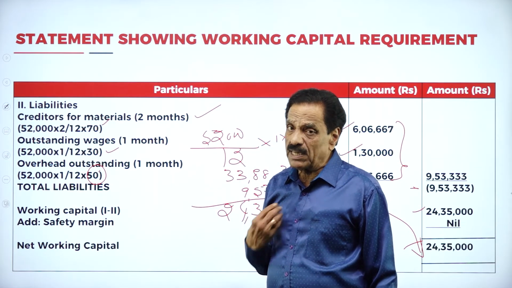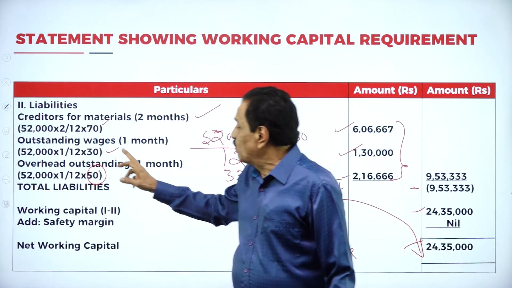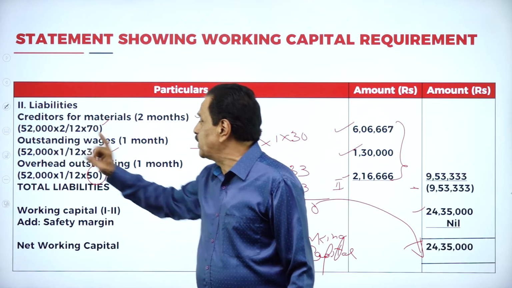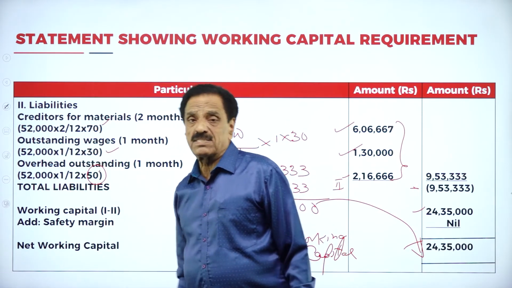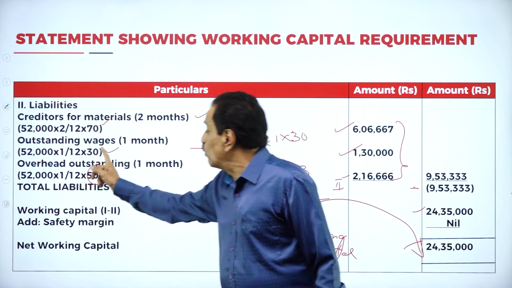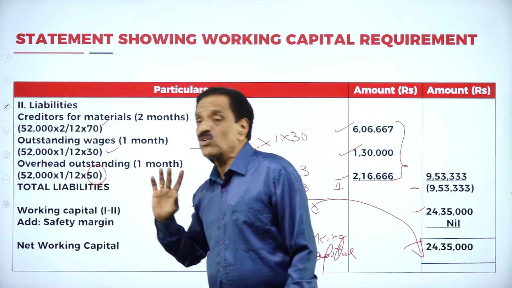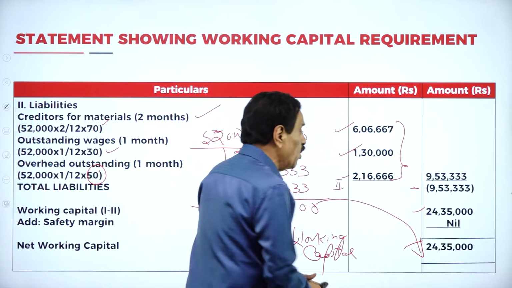Regarding the liability, we have to pay the creditor for material. We purchase the material, he becomes the creditor and we become the debtor. For how many months has he given credit? 2 months. How many units of output? 52,000. Per unit, how much? 70 rupees. So that is the creditor for material. Then outstanding wages we are going to pay after 1 month. Overhead you are going to pay after 1 month. When you add the total liability, it will work out to 9,53,333.